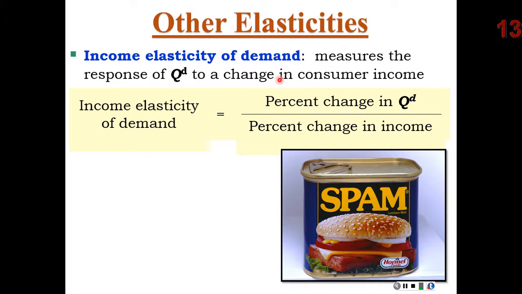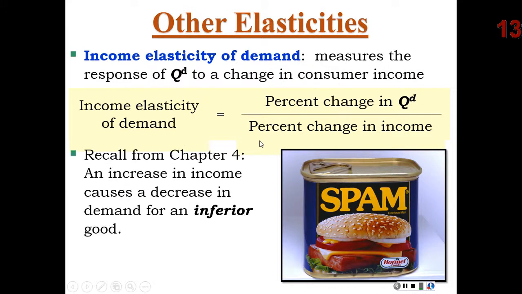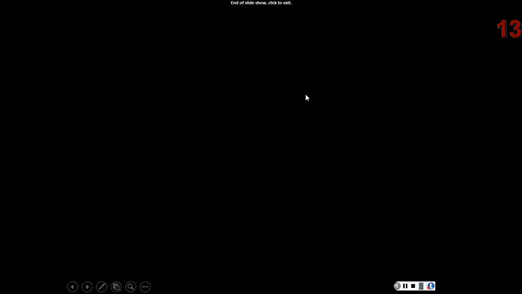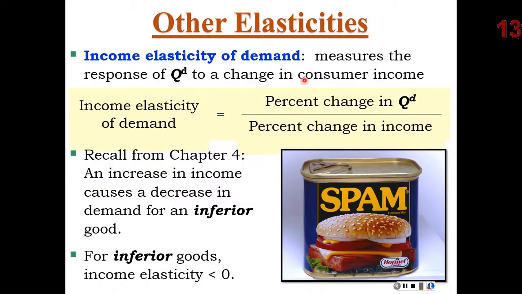That would make this a negative fraction, and when the income elasticity is less than 0, that would be an indication of an inferior good, which we talked about in Chapter 4. So again, we can add some precision to that concept with the income elasticity. If the income elasticity is greater than 0, it would be a normal good. If it's less than 0, it would be an inferior good.